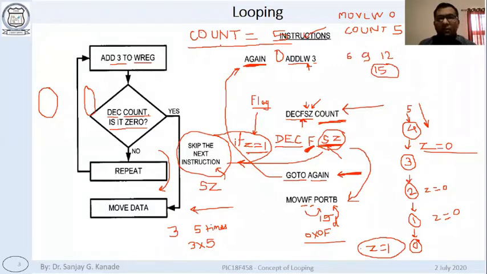Okay. So whenever we want to implement a loop using this instruction, note that the next instruction after DECFSZ should be the looping or jump instruction. Go to, okay, go to again. This kind of instruction we have to use in this case. Okay. Now, if you have any questions, you can ask right now. Yes? Any questions?